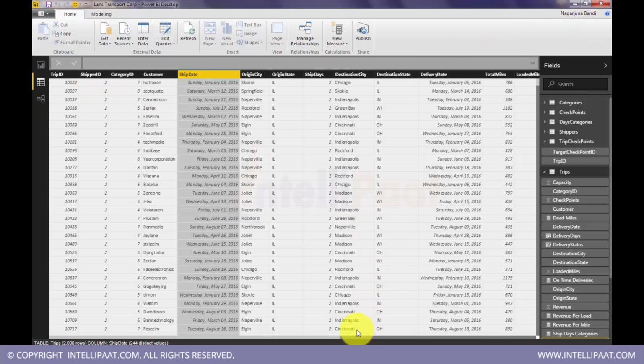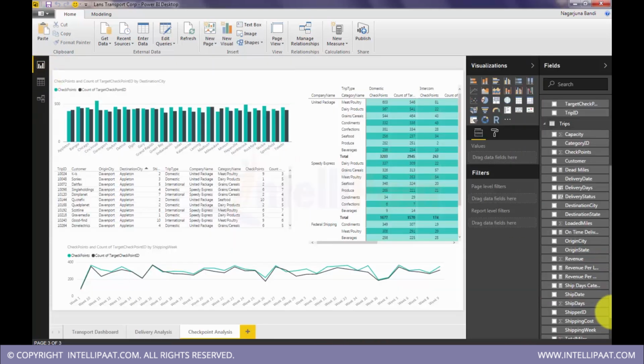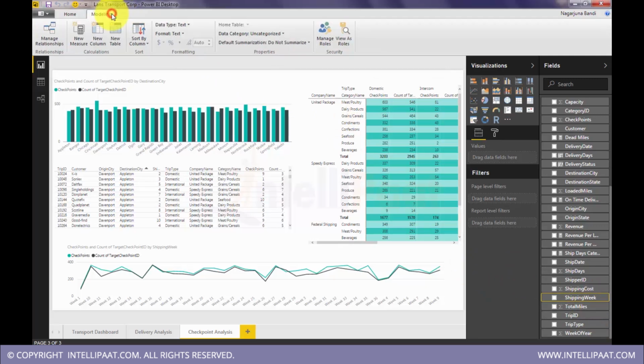Okay, so now we have this column. Now this column should get sorted based on this column. How do I do that? Select the column that we are supposed to sort, shipping week, and go to modeling. In modeling, we already saw how to change data types, categorize them, do a dollar symbol or percentage, formatting and properties. We also have a sort option here.